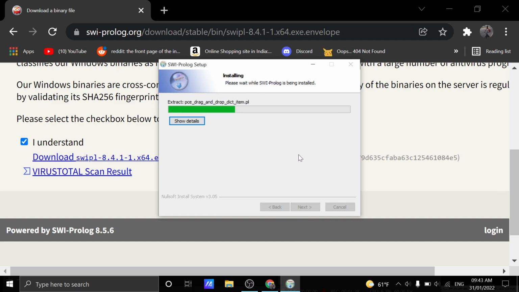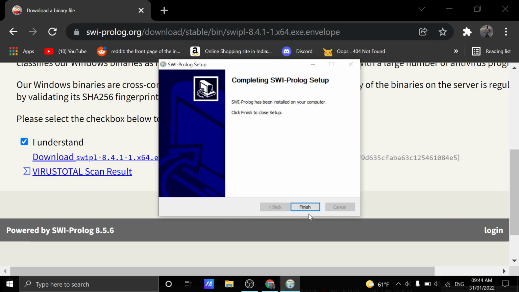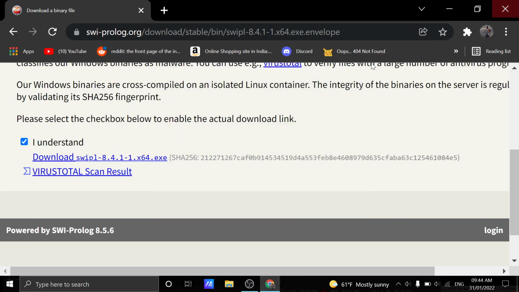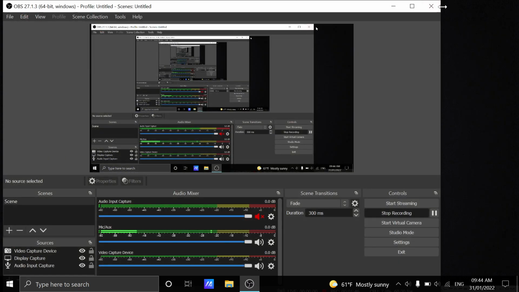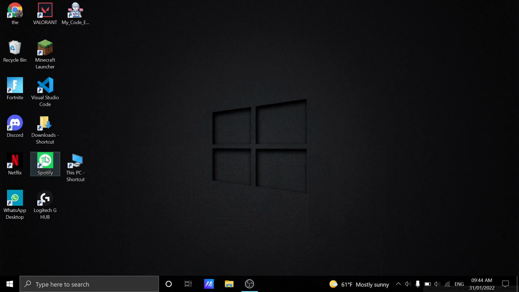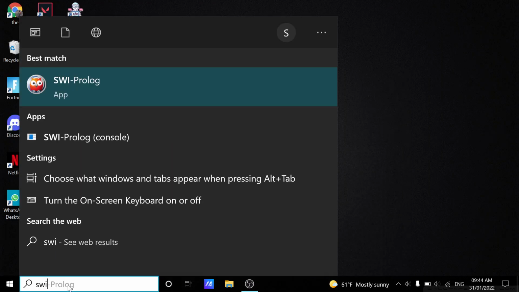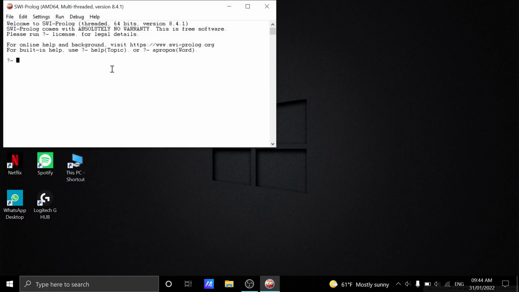Wait for it to finish installing. Click finish, and now we have successfully installed SWI Prolog. Now search for the program. I'll be showing you how to write a basic program.